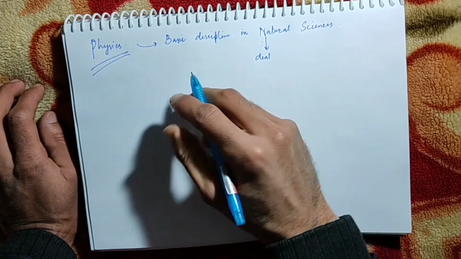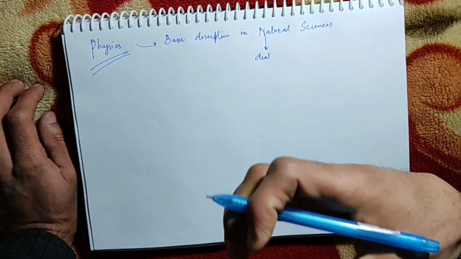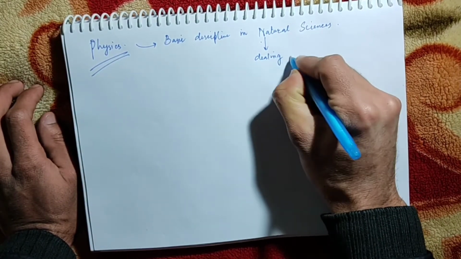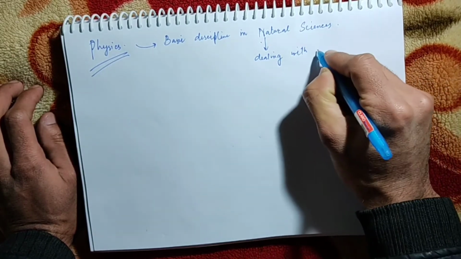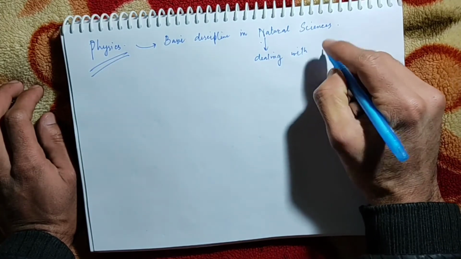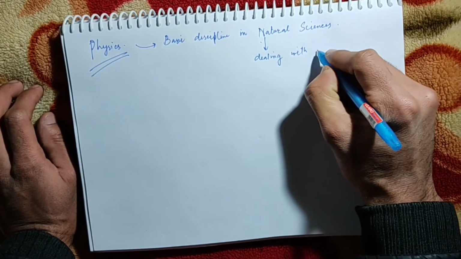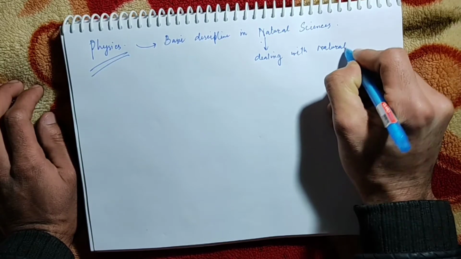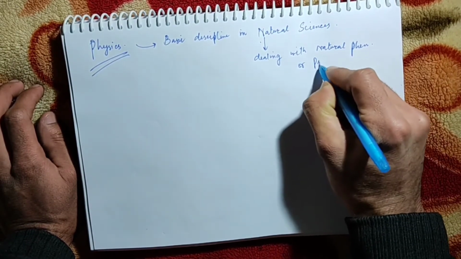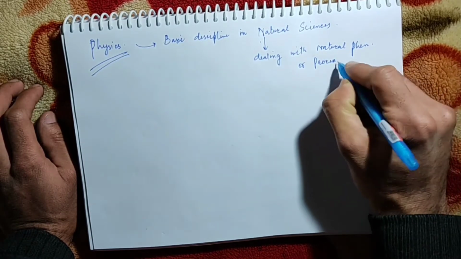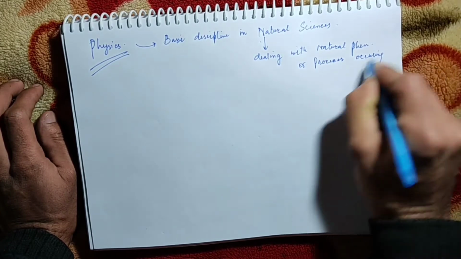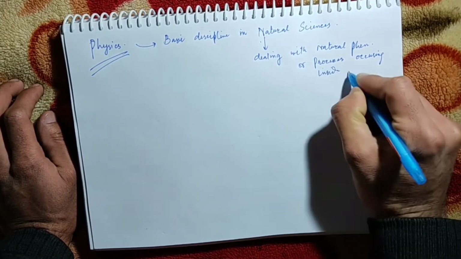It is the science, it is the knowledge, it is the experimentations and the observations which are dealing with the natural phenomena, or the processes occurring inside the universe.